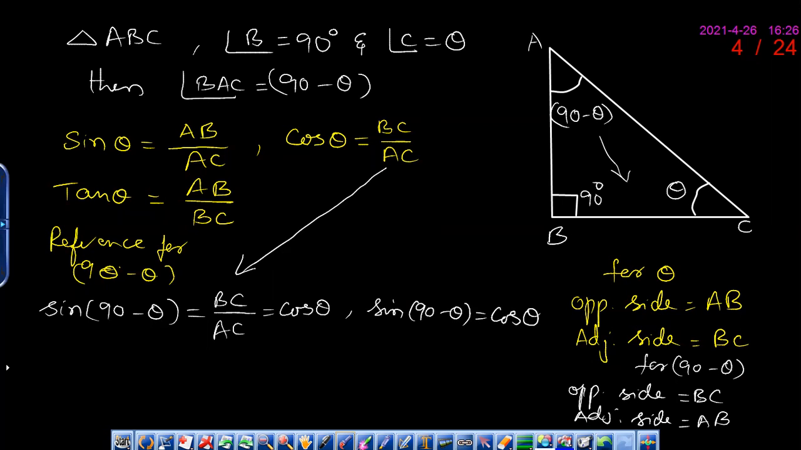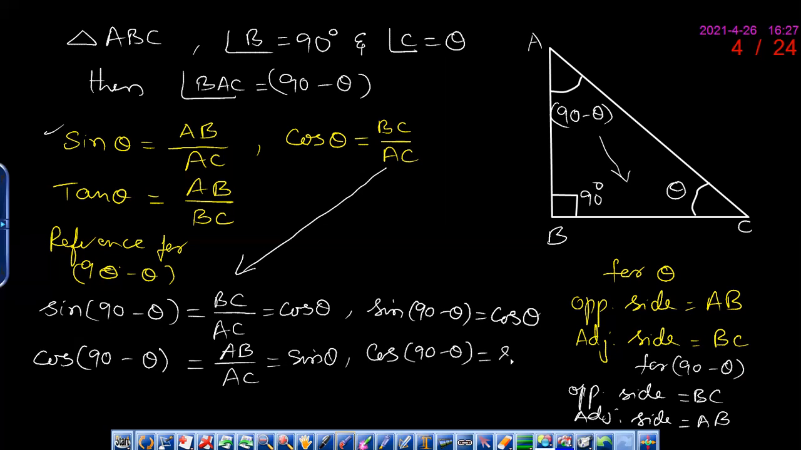In a similar way, if you take the reference for 90 minus theta, cos 90 minus theta, Snigdha, tell me which is the adjacent side for 90 minus theta? Sir, AB, sir. AB upon AC. Now, what is AB upon AC in terms of theta? Sine theta. So in place of AB upon AC, we write sine theta. So we get cos 90 minus theta is equal to sine theta.